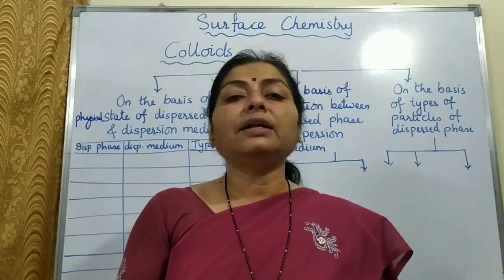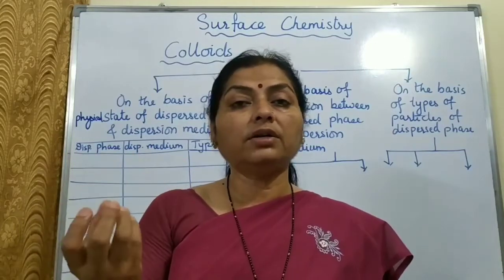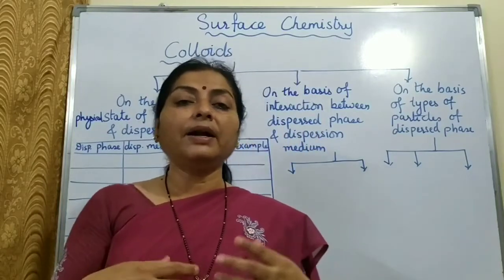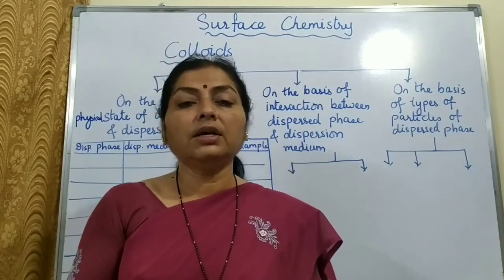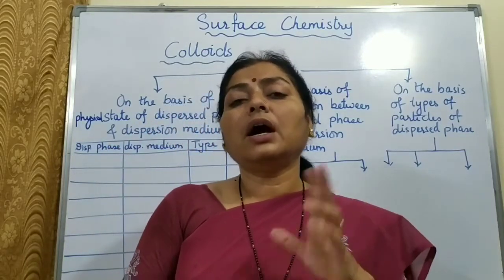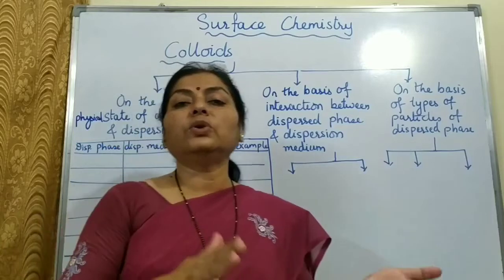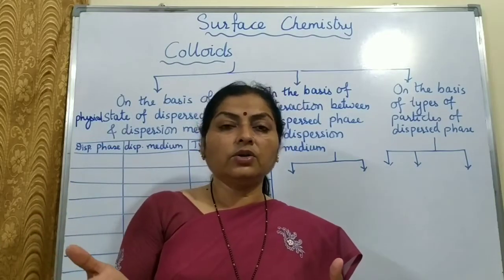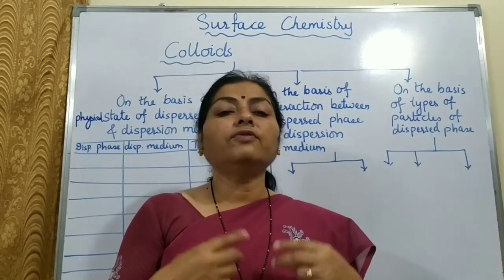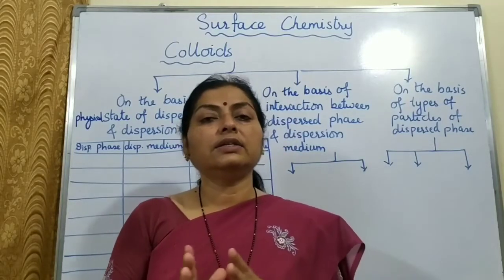In a suspension, the particle size is more than 1000 nanometer. For example, mud water or soil in water or sand in water, it forms a suspension wherein the particle size is more than 1000 nanometer. And slowly the particles settle down. Means a suspension is unstable. True solutions are stable. Colloids are intermediate between true solution and suspension. So colloid, the particle size is between 1 to 1000 nanometer, and it consists of two components. One is the dispersed phase and the other is the dispersion medium.